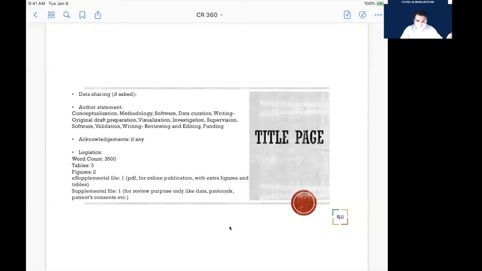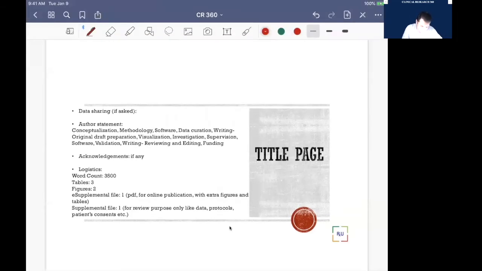But for the other authors, when we talk about which authorship is good, my answer is that whatever authorship is there, we strictly look at this thing, the author statement.